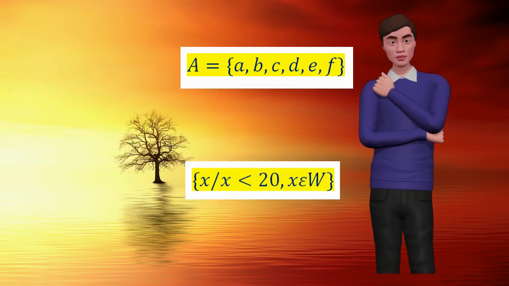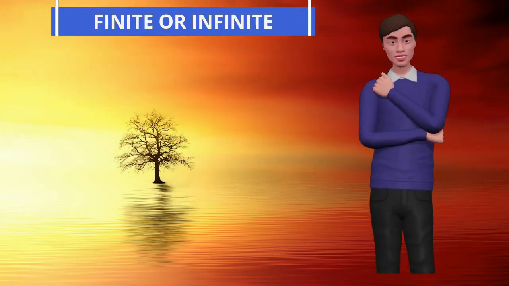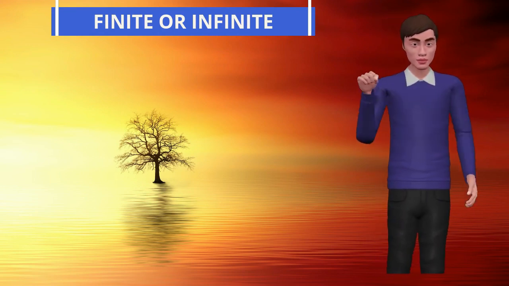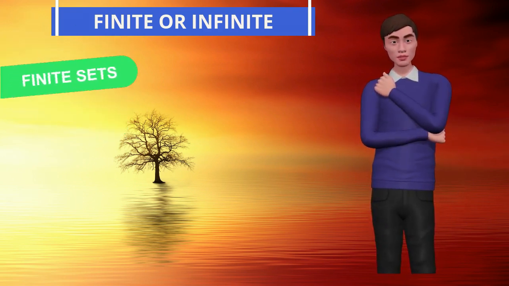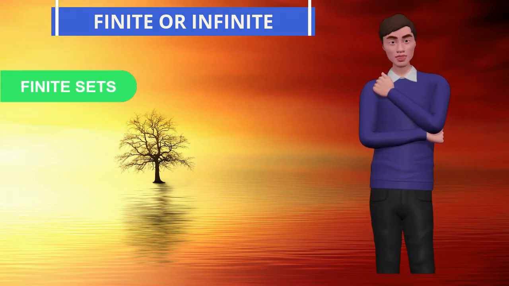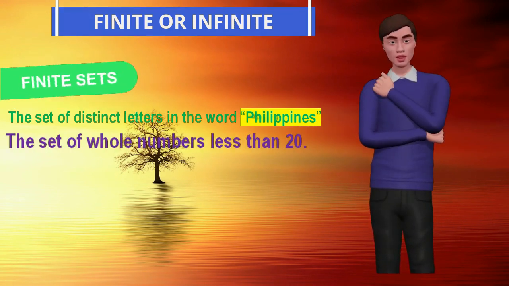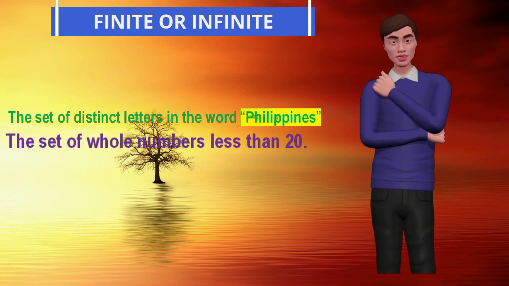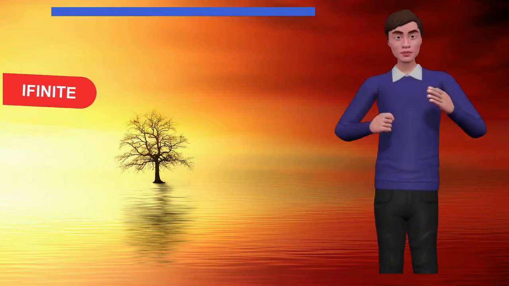Don't you know that sets can be finite or infinite? A set is finite if it's possible to write down a complete list of all elements of the set, otherwise the set is said to be infinite. In our previous examples of set, the set of distinct letters in the word Philippines and the set of whole numbers less than 20 are finite sets. While the set of all points that lie on a given line is infinite because there are millions of points lying on a given line.